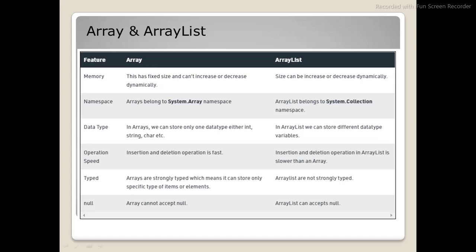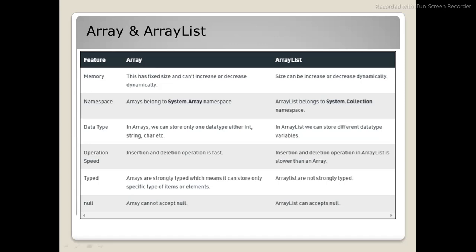Array belongs to the System.Array namespace. Array list belongs to the System.Collections namespace. In arrays, we can store only one data type, either int, string, or character. You can call it primitive. In array list, we can store different data type variables.